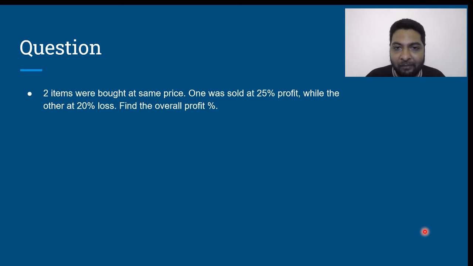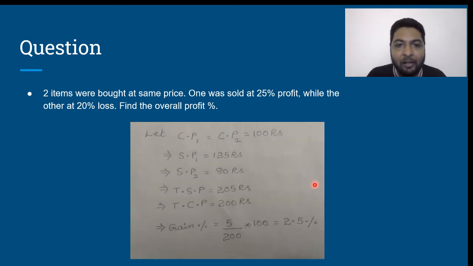For the sake of convenience, I am giving you the solution over here. Let us say the cost price of the first article CP1 is equal to the cost price of the second article CP2, which is equal to 100 rupees. The selling price of the first article therefore will be 125 rupees. The selling price of the second article is 80 rupees. Total selling price 125 plus 80, which is 205 rupees. Total cost price is 200 rupees. So the gain percentage is nothing but the gain, which is 5, upon the cost price, which is 200, into 100. 5 by 200 into 100, which is 2.5% gain. Is that clear?